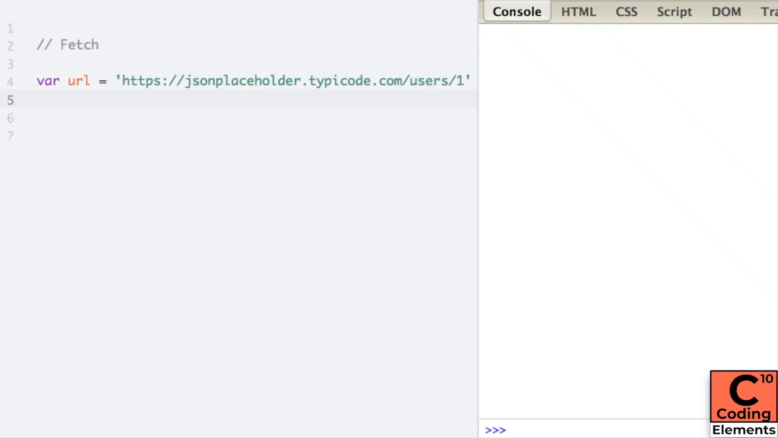In JavaScript, to make AJAX calls, we use the fetch keyword. Using fetch, we can make network calls to any remote service or a web API. Using fetch, we will be sending a request and the remote server will be returning us a response.